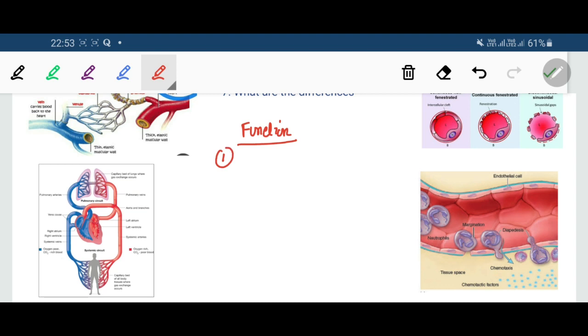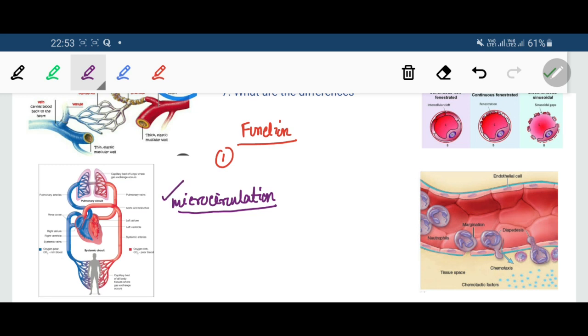First of all, we have to say that the circulation through the capillaries is called microcirculation. Capillaries are the smallest vessels and they are not visible by naked eye. We have to use a microscope to see the capillaries. So capillaries are microscopic vessels. Hence the blood circulation through these microscopic vessels is known as microcirculation.